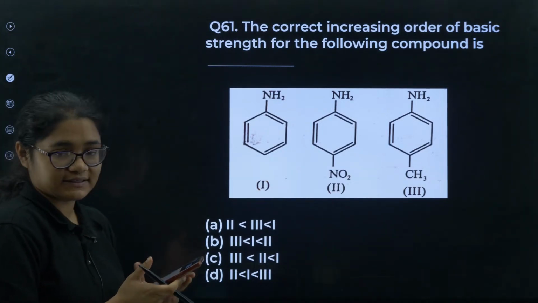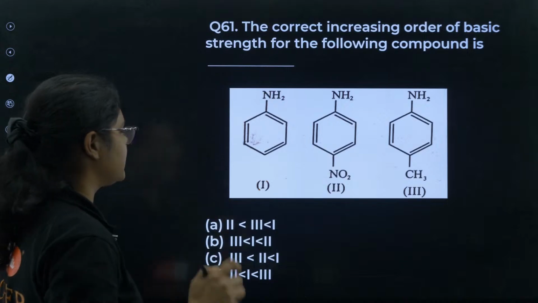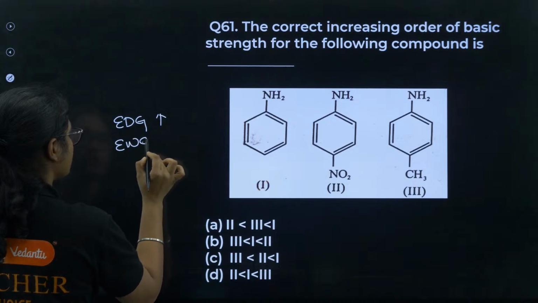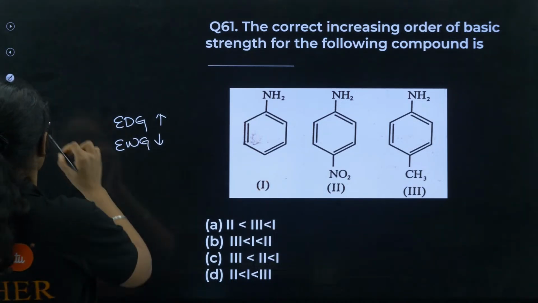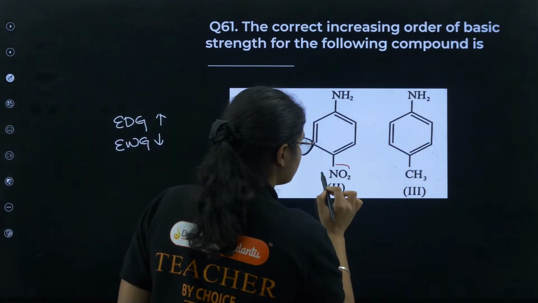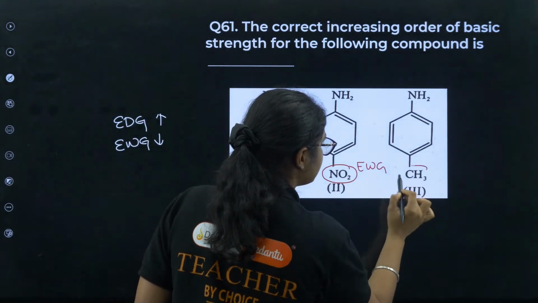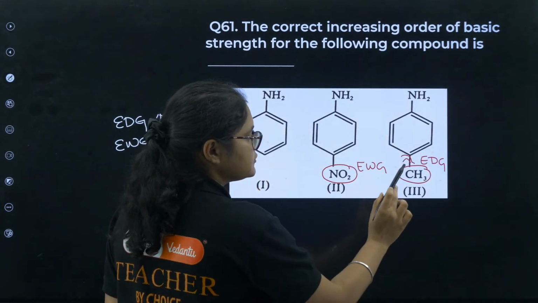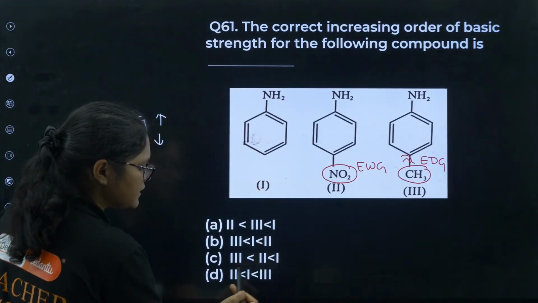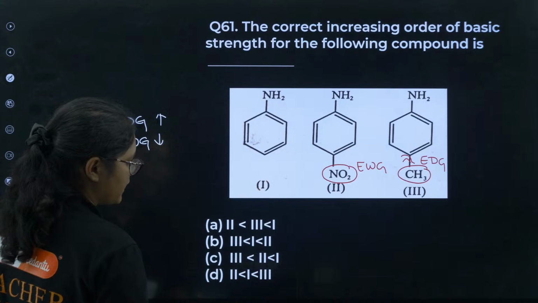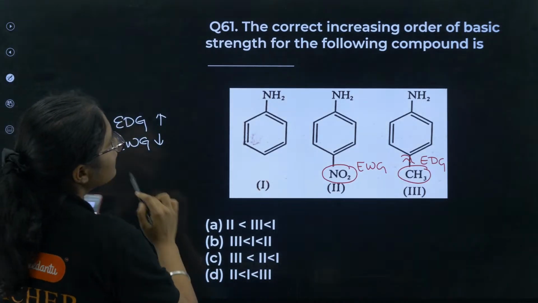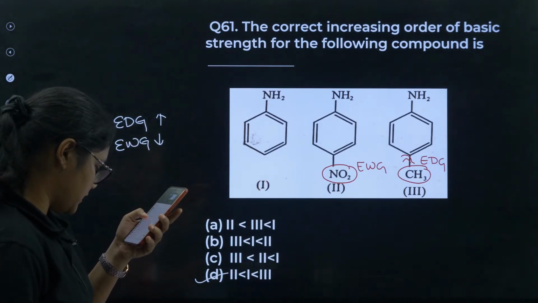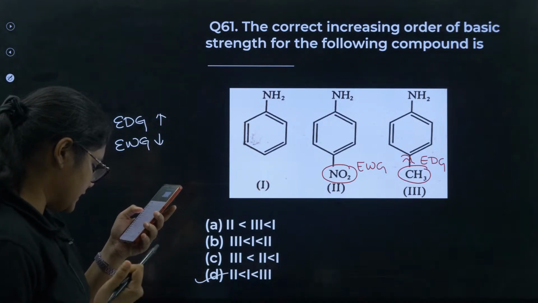Now try this question. The correct order of basic strength. So basic strength you should know: electron donating group will increase the basicity, electron withdrawing group will decrease the basicity, right? Now here NO2 group is an electron withdrawing group and CH3 is an electron donating group. So CH3 will increase the basicity, right? So 3 will have the highest basicity. You can see there's only one option with 3 highest, right? So the answer here will be option number D.